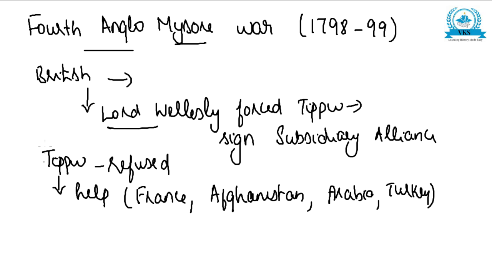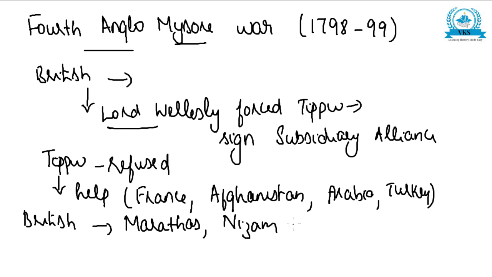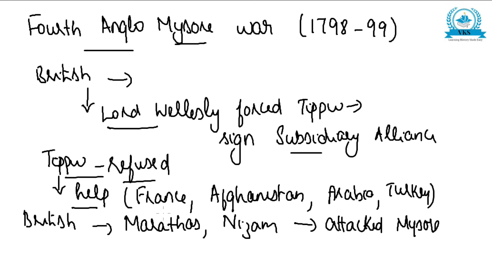But the British, as we already know, had on their side the Marathas and the Hyderabad Nizam. All of them together attacked Mysore. So Tipu refused to sign the Subsidiary Alliance, and he tried to get the help from France, Afghanistan, Arabia, and Turkey.